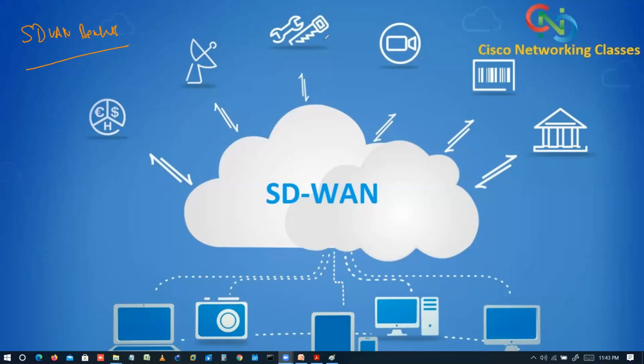It delivers faster cloud access by enabling DIA. What is DIA? This is your direct internet access at the branches. It reduces operational and management costs through centralized management that is commonly cloud-based. Okay, and the final one is it lowers the WAN cost through the use of cheaper internet or LTE connectivity as an alternative to MPLS.